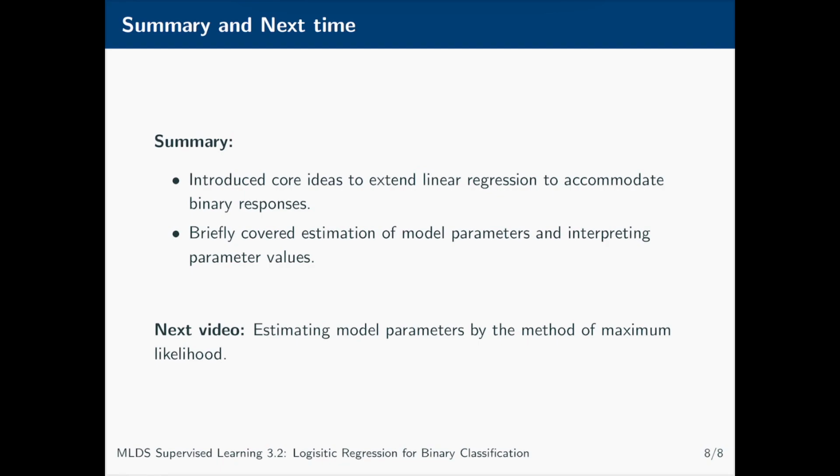In the next of these, we're going to consider how we can use the method of maximum likelihood to estimate these regression parameters, and also quantify our uncertainty about these estimates.